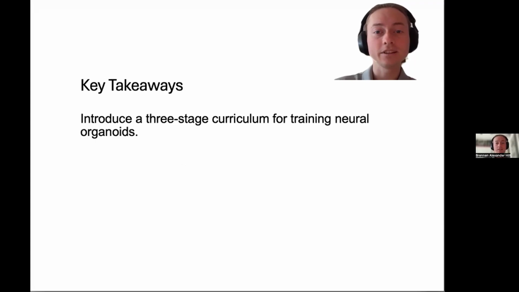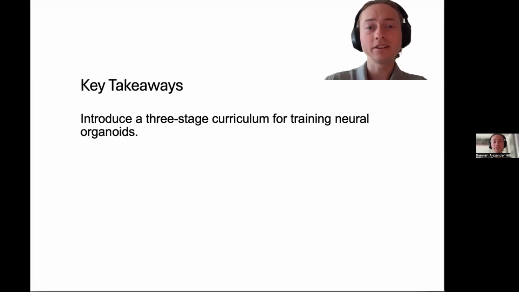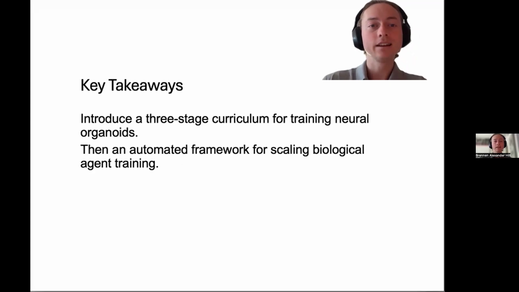I'd like to start with three takeaways of this research. First, we introduce a three-stage curriculum designed specifically for training biological agents. Unlike standard RL agents, biological tissue has unique constraints, and the environments vary in scale and complexity, with specific mechanisms like memory and plasticity. Second, there's an automated framework for scaling the training process.